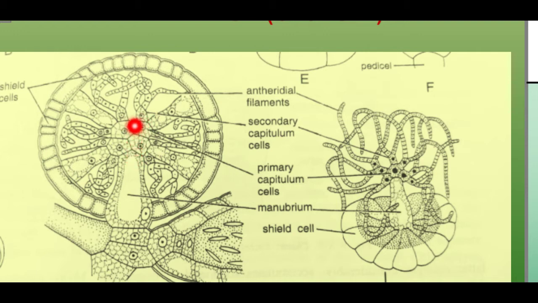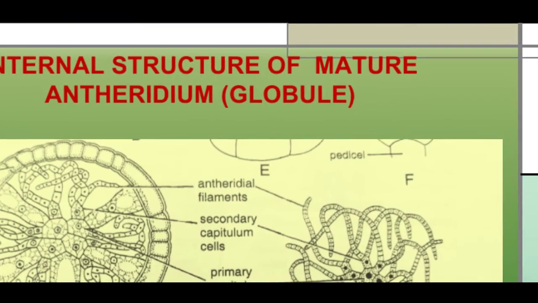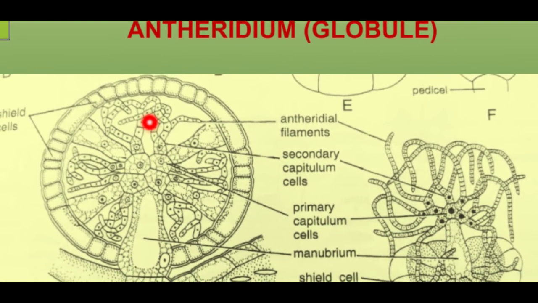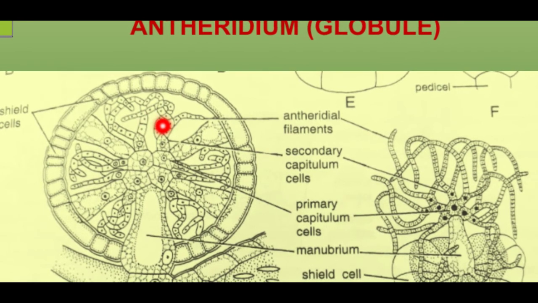The primary capitulum cells give rise to the secondary capitulum cells. Each secondary capitulum cell bears 2 to 4 antheridial filaments.